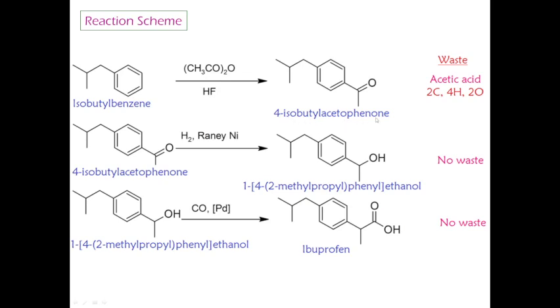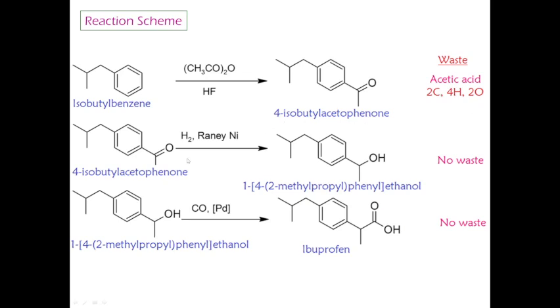Then we get 4-isobutylacetophenone. This part, C=O, is a ketone, so this is the phenone part. This CH3C(=O) group is the aceto part, and this is 4-isobutyl. This part is isobutyl, from isobutylbenzene. So this is the 4-isobutyl part, and this part is acetophenone. In this case the wastage is only one molecule of acetic acid, that means 2 carbons, 4 hydrogens and 2 oxygens.